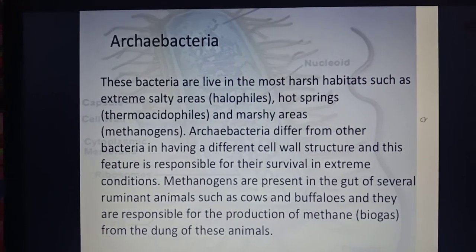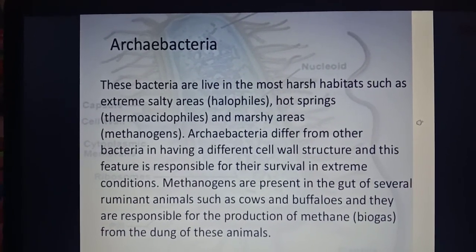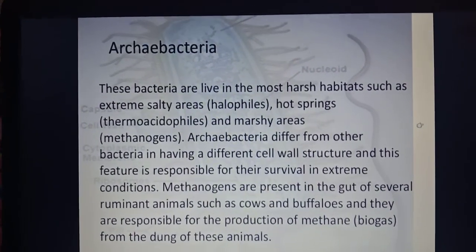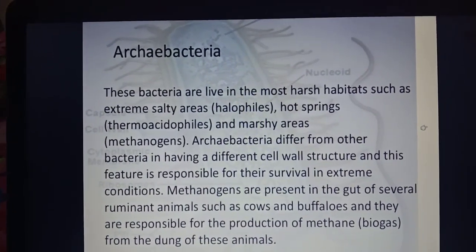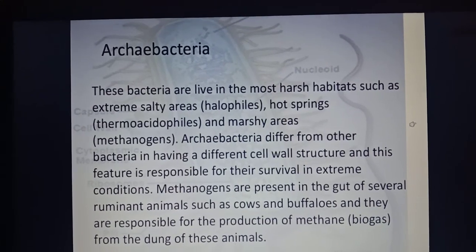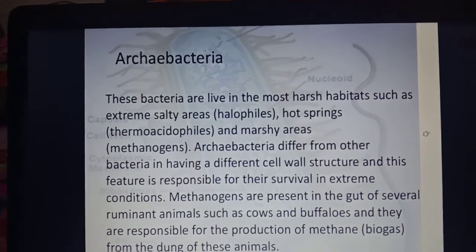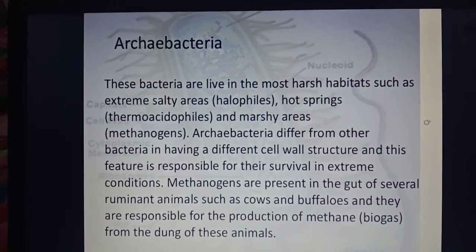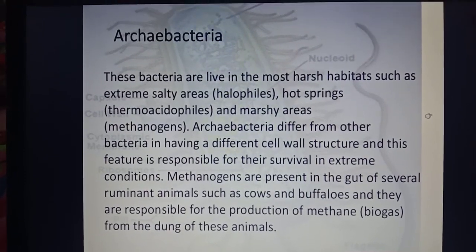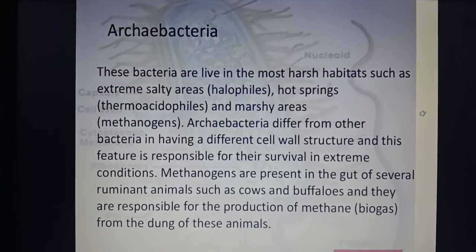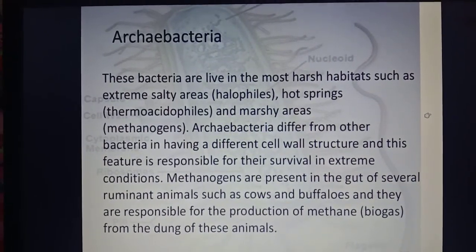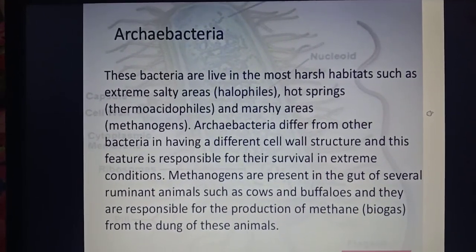One thing more, students: the monerans, as I told you, are all prokaryotic unicellular organisms. I hope you know what prokaryotic means. Prokaryotic means that they have no well-defined nuclear membrane, and they do not have many organelles except ribosomes.